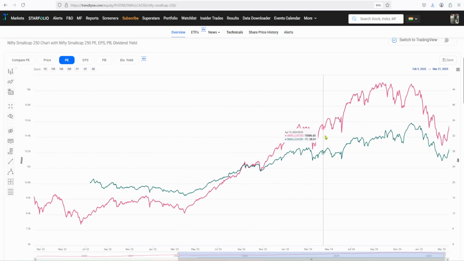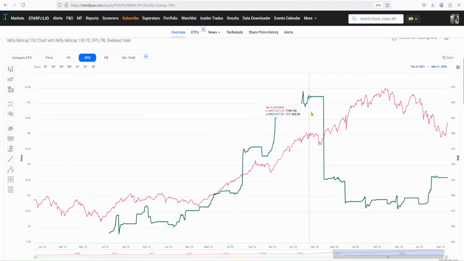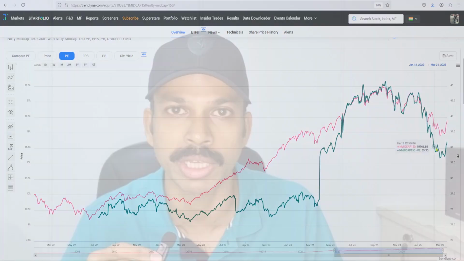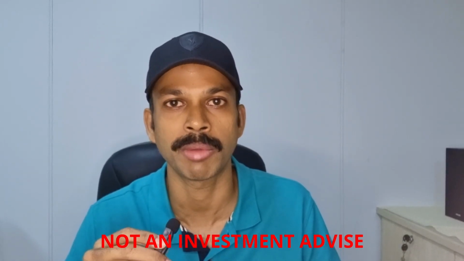Do you think this is a good idea? Let's check it out. Now you can see clearly the price to earning ratio is not down. Earning per share is kind of not growing up. Same thing you can check for the mid cap also. Earning per share has gone down or is almost stagnant. Price to earning ratio is also going up. So is it at a better valuation to invest in the small cap index and mid cap index? For me, no. So I am not investing in them as of now.